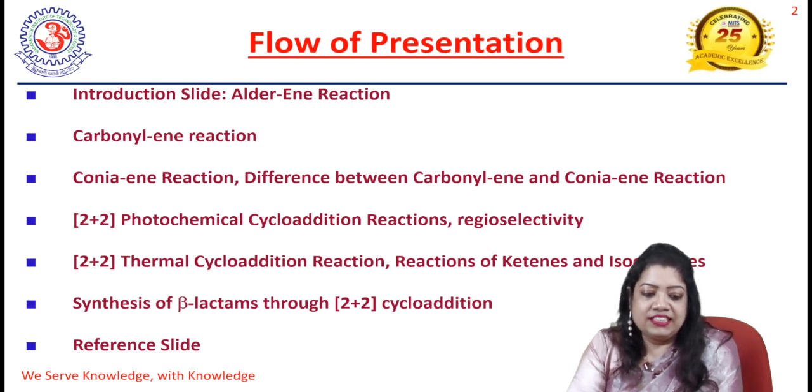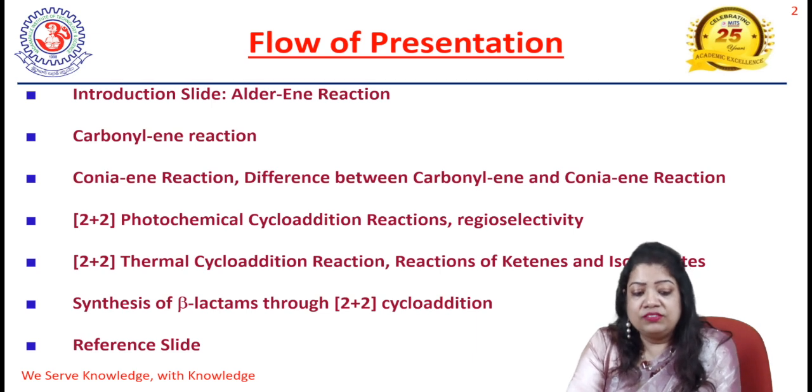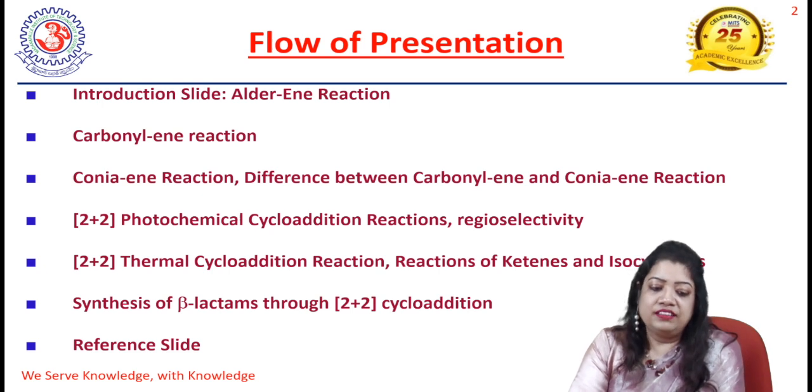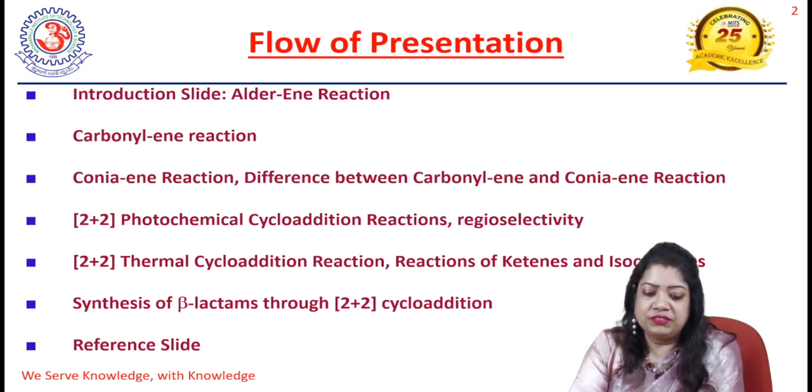After that, I will discuss 2 plus 2 photochemical cycloaddition reactions and 2 plus 2 thermal cycloaddition reactions. That is a special case because we all know that 2 plus 2 thermal cycloaddition reactions are not feasible in general cases. And lastly, I will discuss the synthesis of beta-lactams through 2 plus 2 cycloaddition reactions.